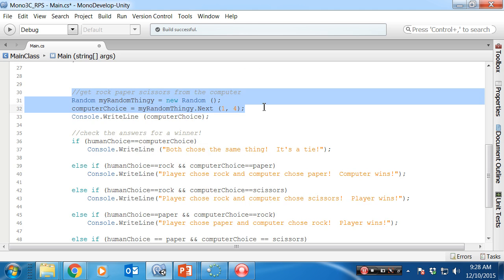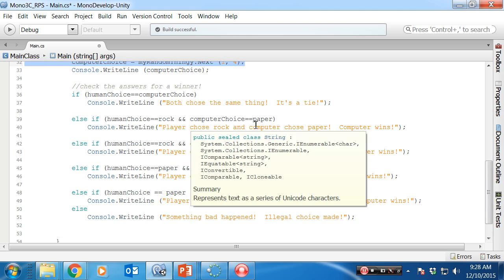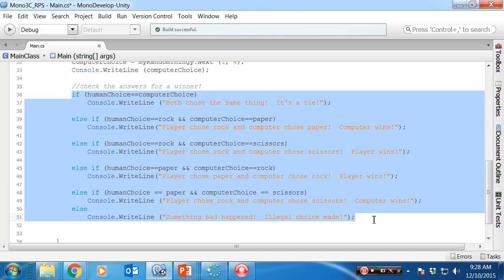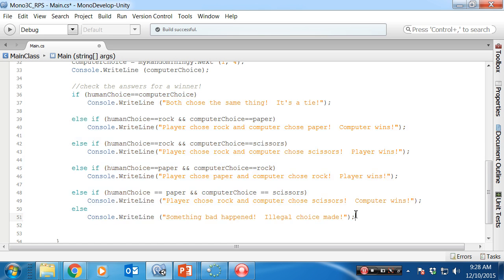The computer will never give me problems. It'll always be 1, 2, or 3. And then we check all the cases. There's probably different ways you could check all the cases. You could print out the thing they chose, like if human choice equals 1, print human chose rock. But I think it's easiest to do it this way, so I only have to have 7 ifs or else ifs or elses.